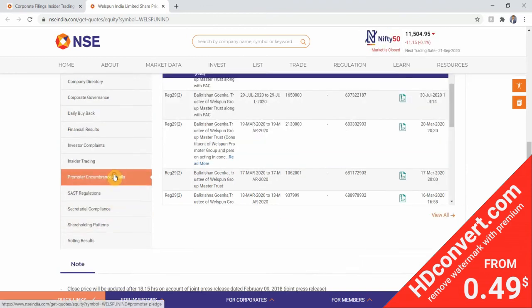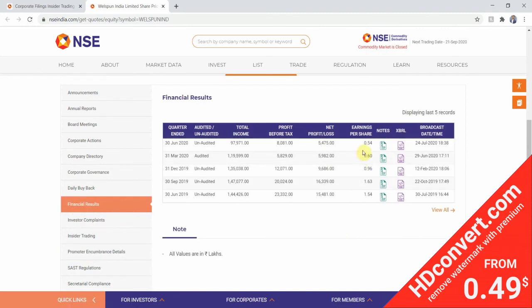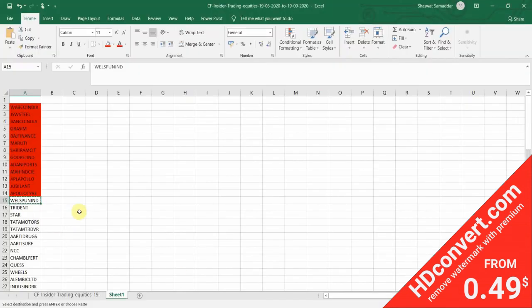Okay guys, so now I can explain the further step, as we have found the first symbol which passes all the 4 criteria that I have set. So what's the next step? There are a few steps left to include this Welspun India into our watch list. So what are those steps? We'll discuss it now. Once a stock passes all the four criteria set by us,